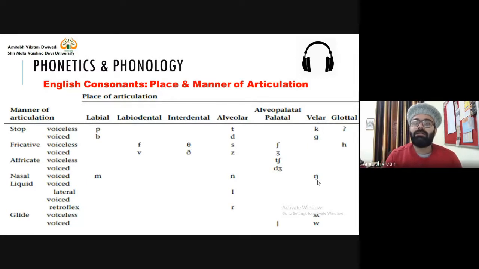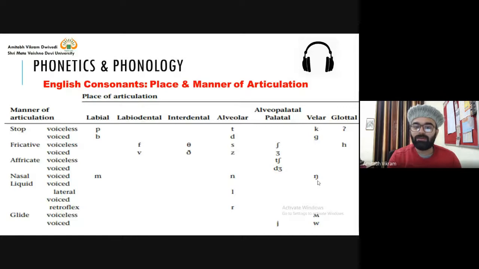Anga, sing. When I say S-I-N-G, sing, or any ing form that you have this anga, like playing, fine, ing. When you have the anga sound and you simply pronounce it, you will find that the back of my tongue is touching the soft palate. So these three sounds, ma, na, anga, they are nasal because air passes through the nasal cavity.